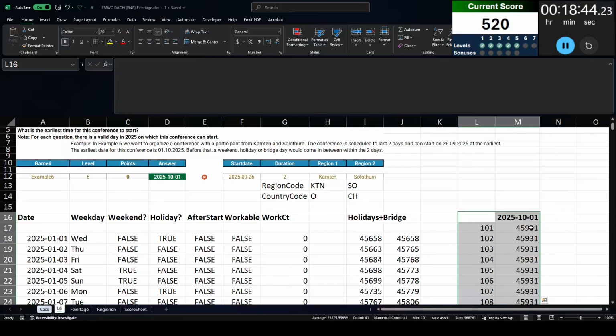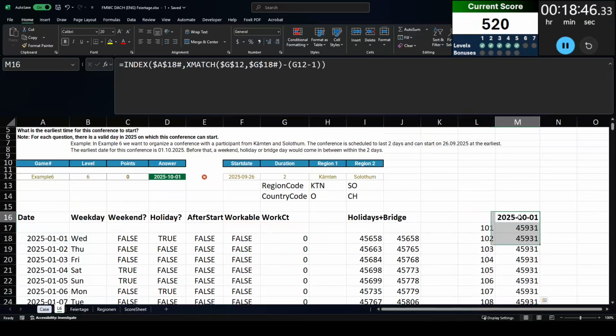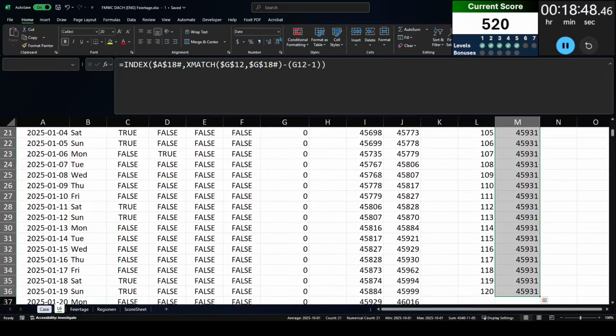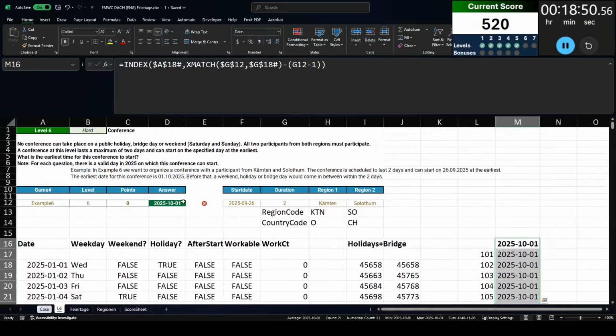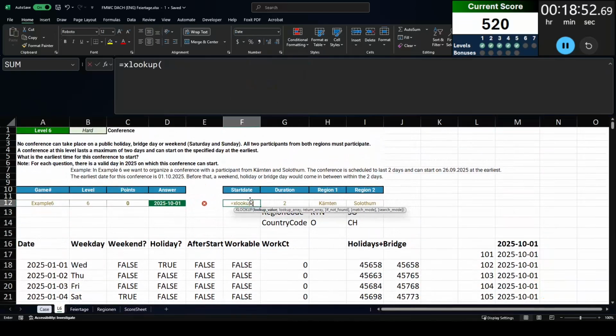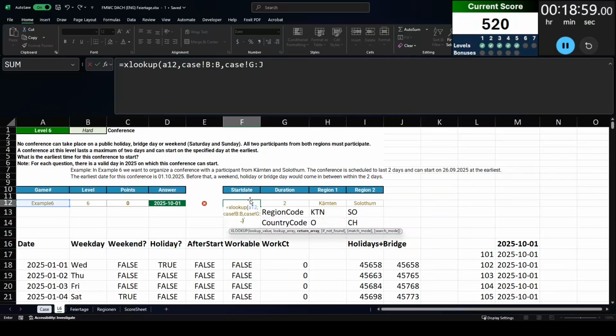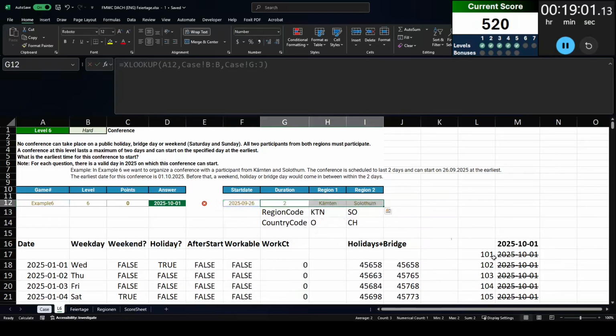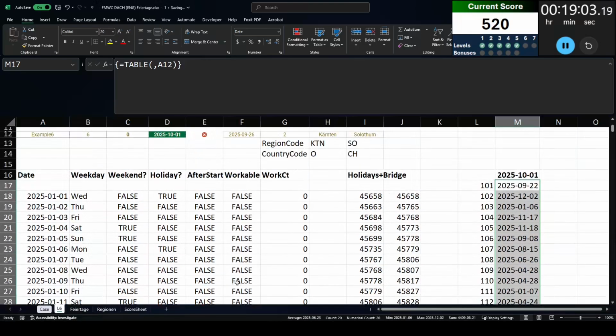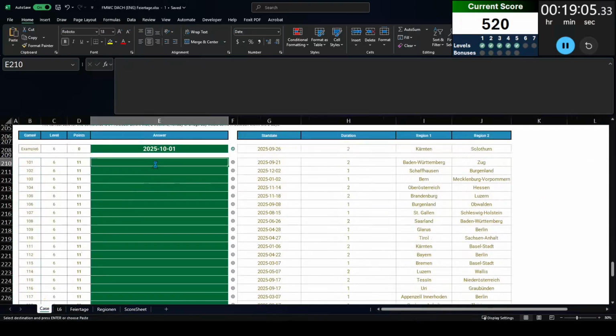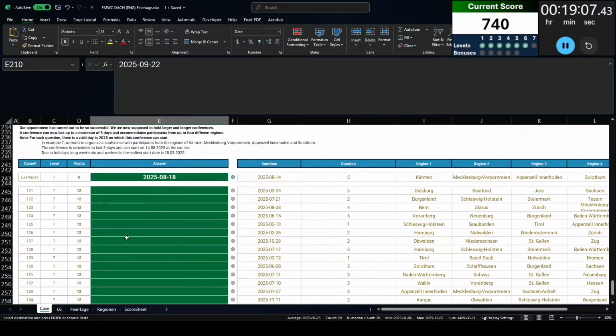This data table did not work. All of my answers are looking equal. That's because I haven't created that link to that case worksheet. So I'm going to go ahead and create the link here starting in F12. This xlookup function will build that link. I'll need to delete the other ones. Now when I refresh this data table, now I get workable dates and I can bring them over to this sheet.